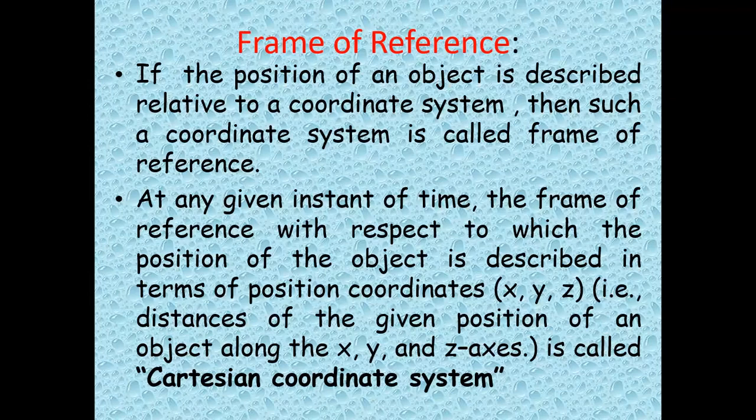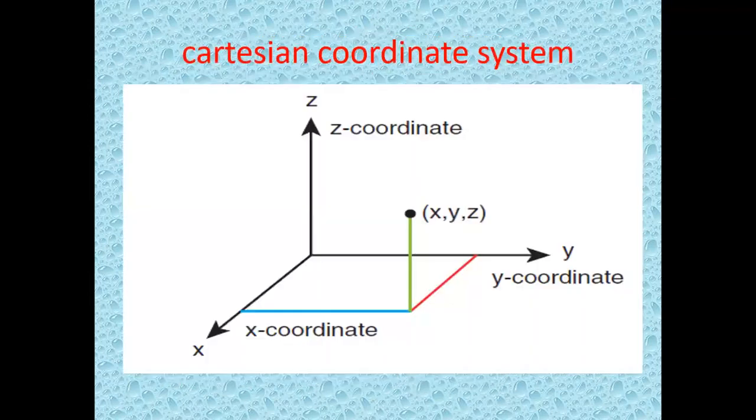Now this diagram is showing the Cartesian coordinate system. We have taken x, y, and z coordinates. Now the point here is representing x, y, z. So this is the position of the object. The blue line gives the x coordinate, and the red line gives the y coordinate, and the green line is giving you the z coordinate of the position of this object.